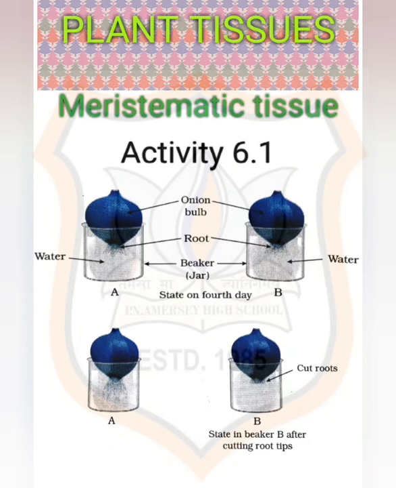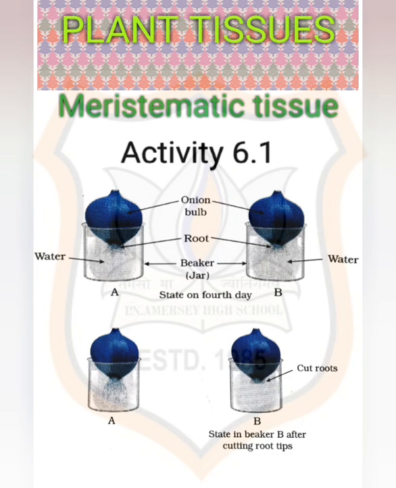Measure the length of the roots on day 1, 2, 3, etc. And on the 4th day, cut the root tips of the onion bulb in jar 2 by about 1 centimeter. After this, observe the growth of roots in both the jars and measure their lengths each day for 5 more days and record the observations.